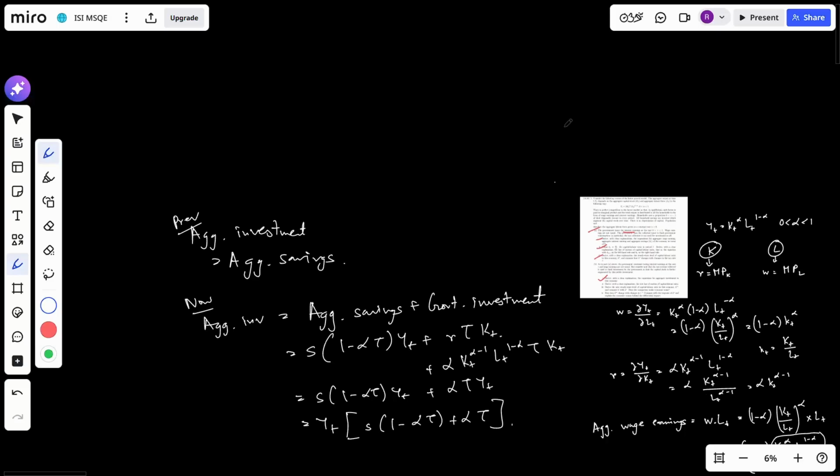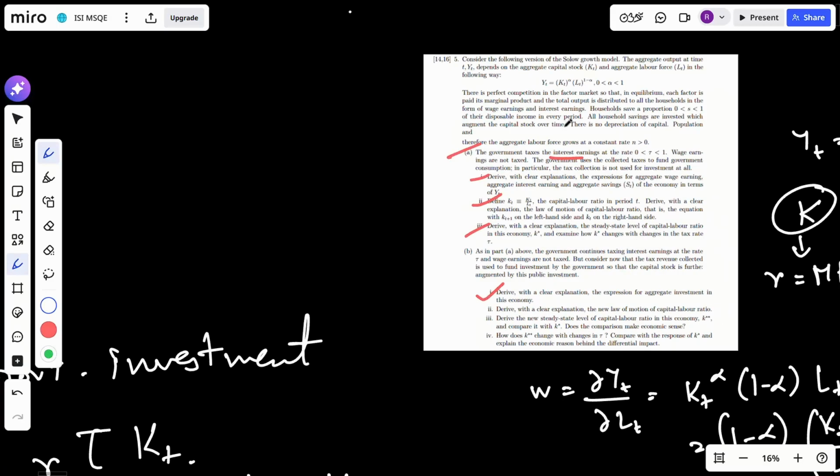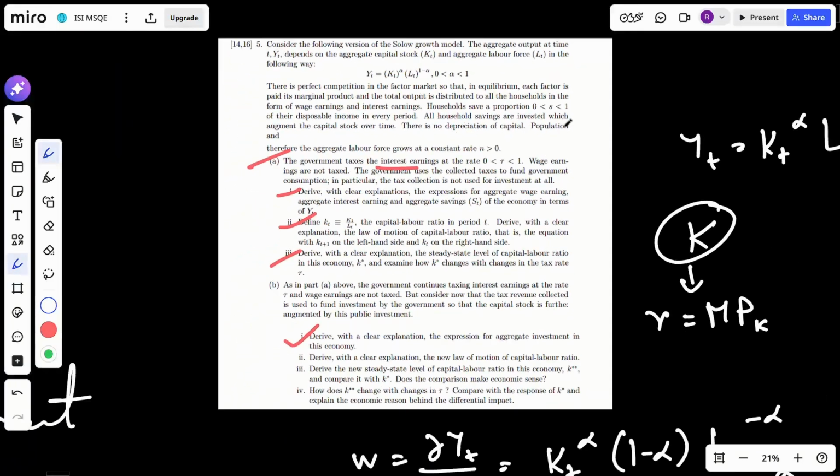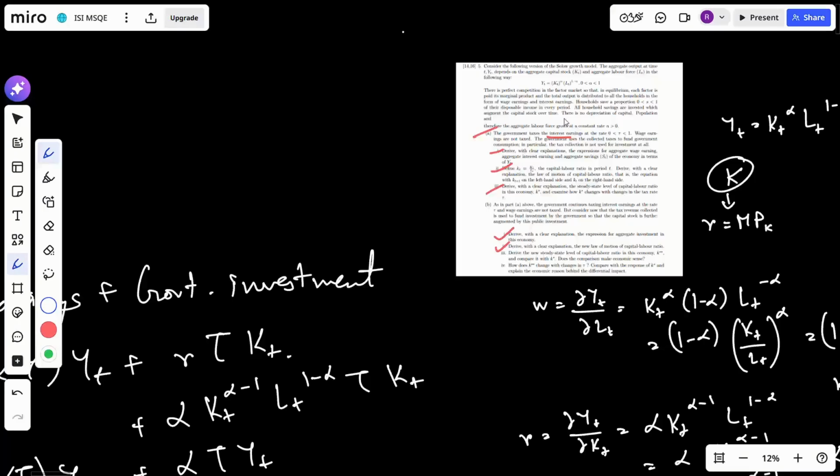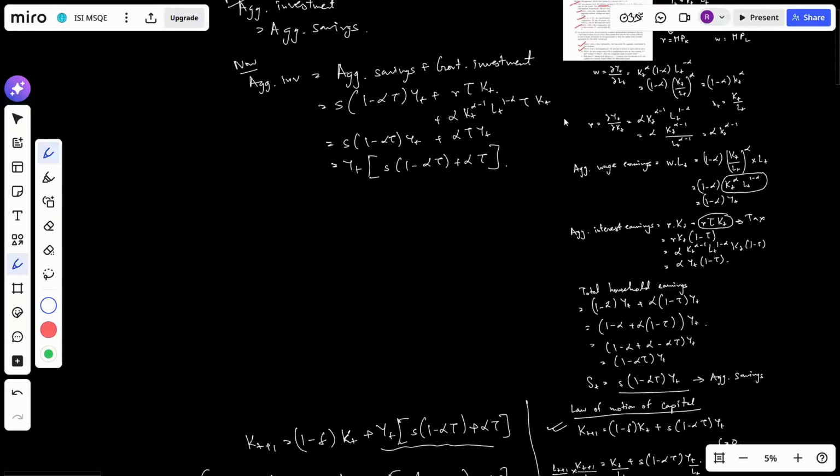So from here, part 3, which is derive the new steady state level of capital labor ratio in this economy, K double star, and compare it with K star. Does this comparison make economic sense? We need to find out K double star.